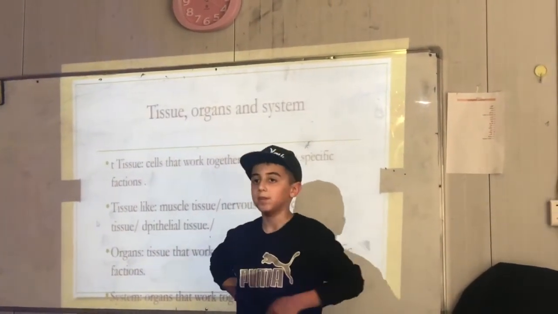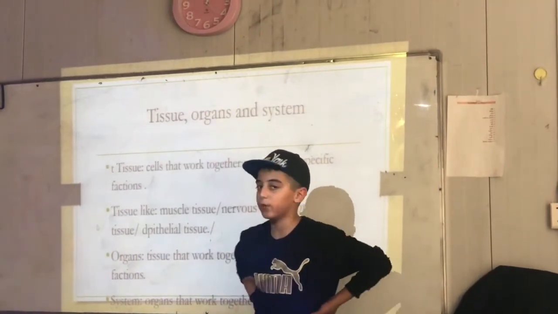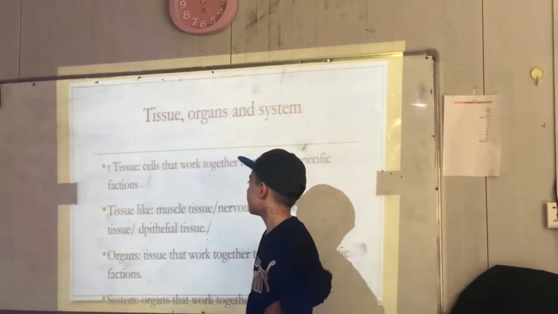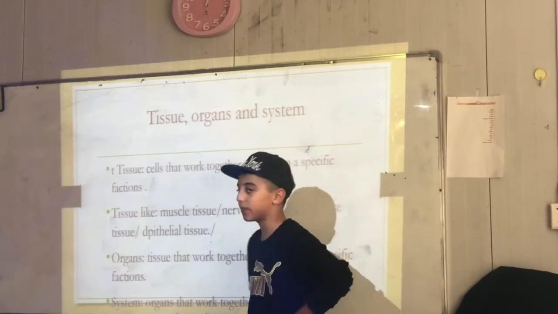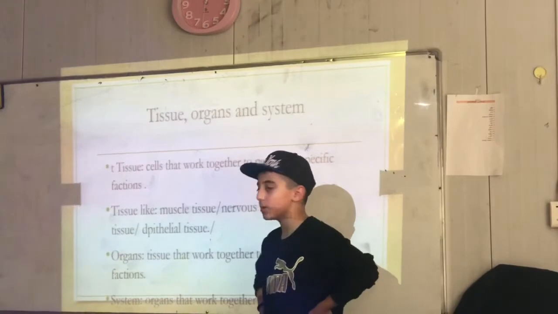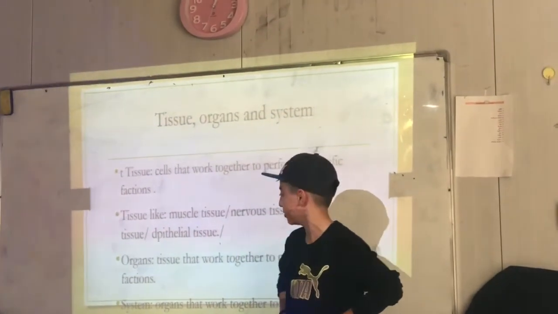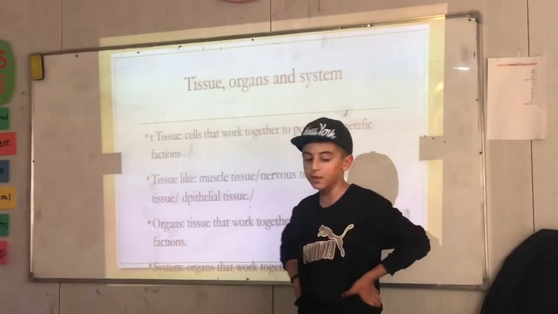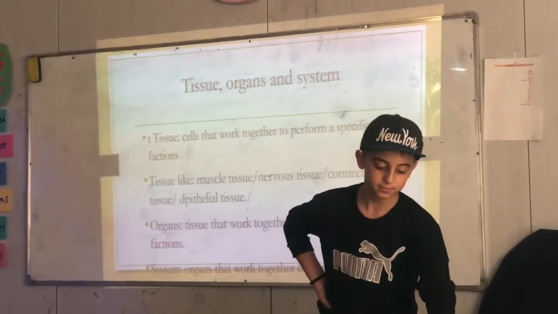Tissue, organ, and system. Tissue, cells that work together to perform a special function. Tissue like muscle tissue, nervous tissue, and nerve tissue. Organ, tissues that work together to perform a special function. System, organs that work together to perform a function.